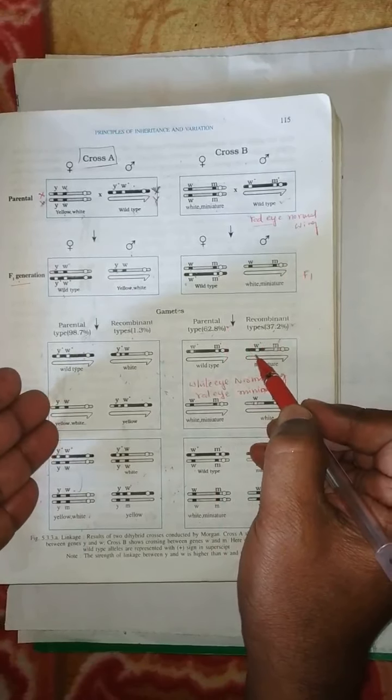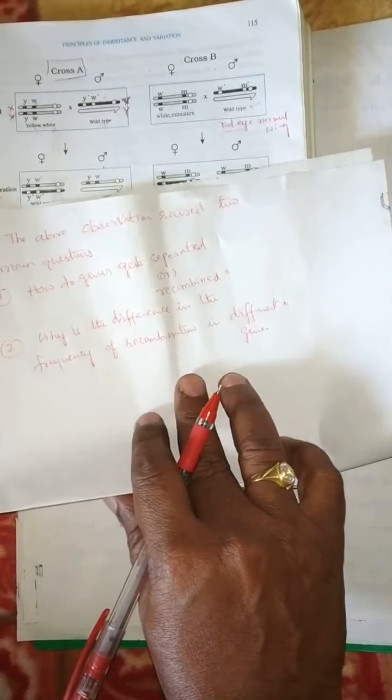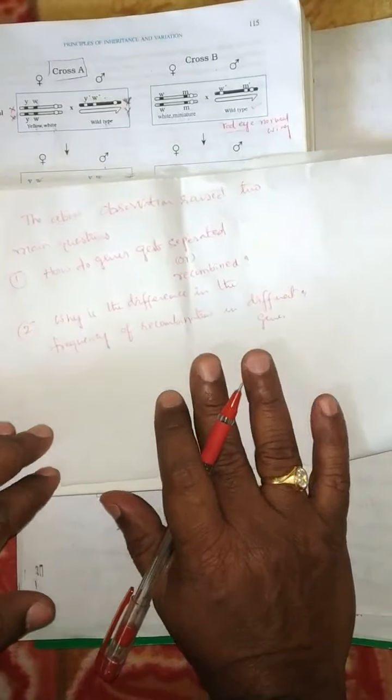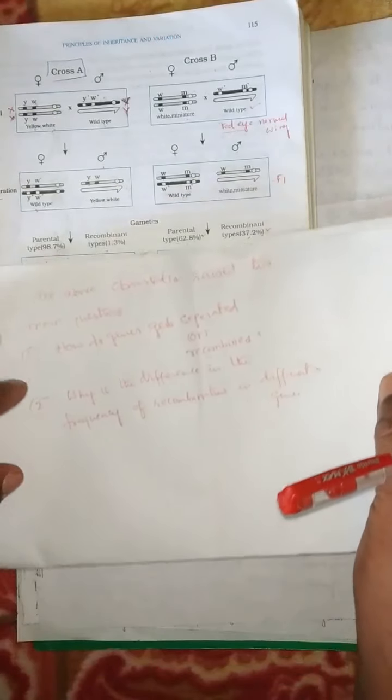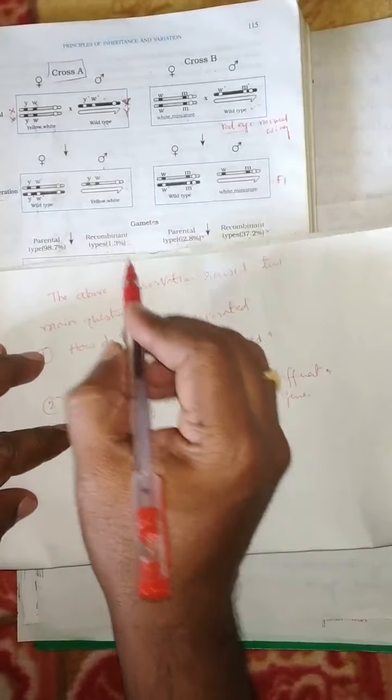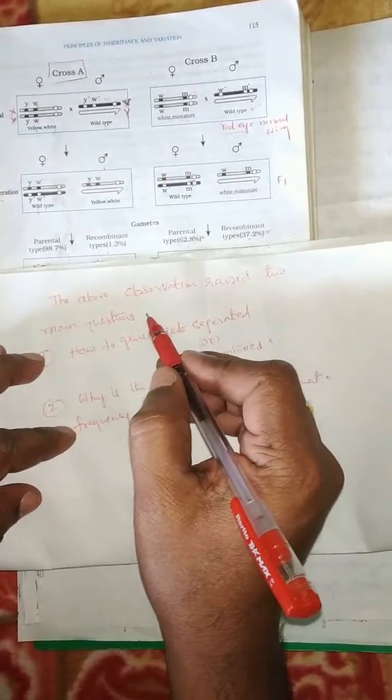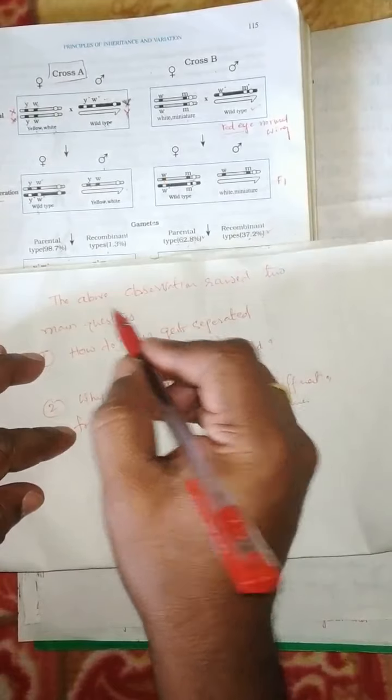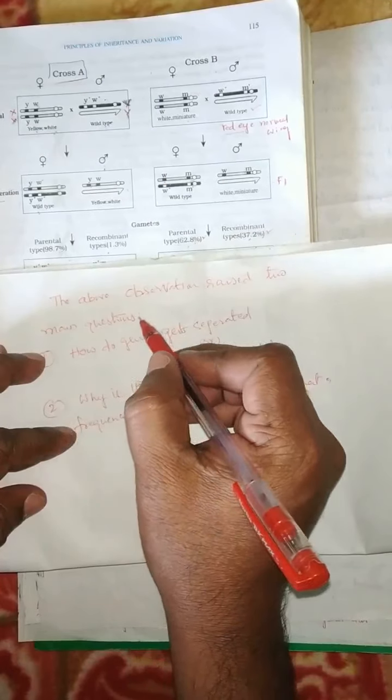By these two crosses, Morgan's observation raised two main questions.